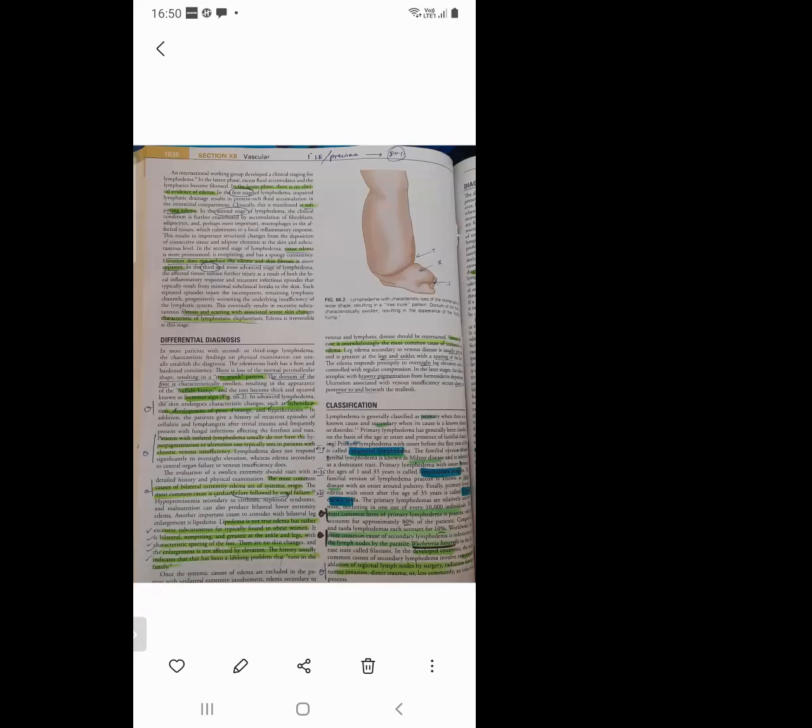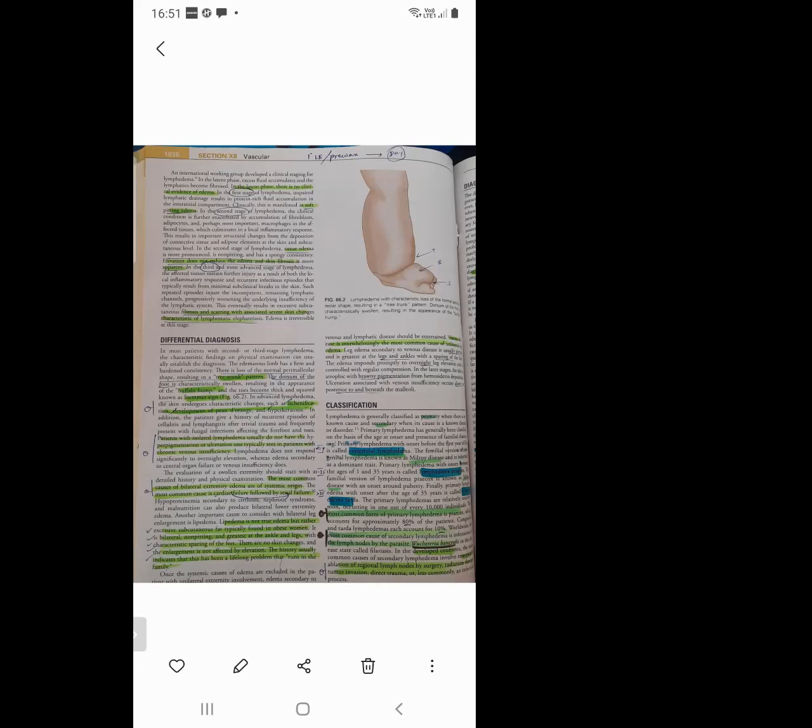And they are telling one fact. What is that fact? Patients with isolated lymphedema usually do not have hyperpigmentation or ulceration. One typically sees that in patients with chronic venous insufficiency. Just note it down. Then lymphedema does not respond significantly to overnight elevation, whereas edema secondary to central organ failure or venous insufficiency does. So lymphedema does not respond to elevation, and edema secondary to central organ failure or venous insufficiency does.